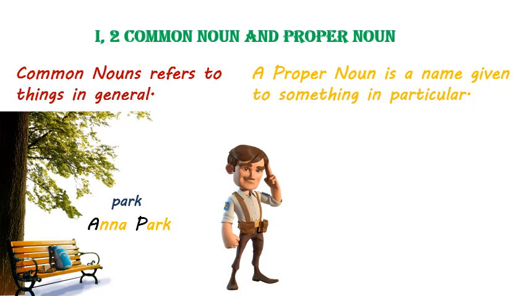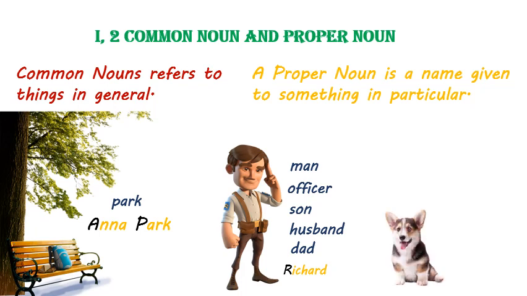Oh look, there is a man in this park. Those who don't know this man would call him a man, like I just did, or officer in general. His parents would call him son, and his wife would call him husband. His children would call him dad. These words, man, officer, son, husband, and dad, are used in general. All children call their fathers dad, but he has a name for himself. Richard. That is a proper noun.